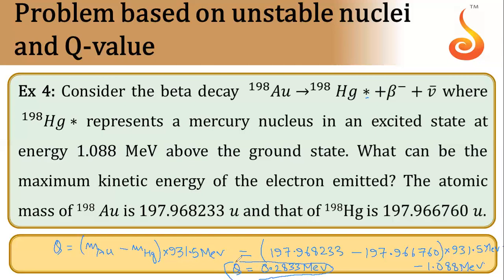This heat can be absorbed by the electron or this beta minus particle, and then it can start moving with some kinetic energy. So the maximum energy which it can absorb is 0.2833 mega electron volt. So our answer will be this one. Okay, thank you.